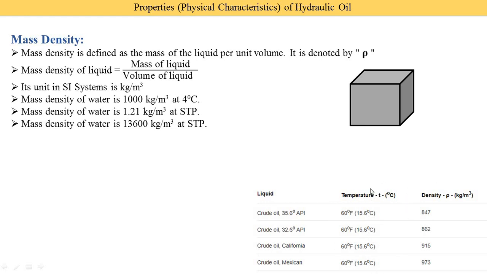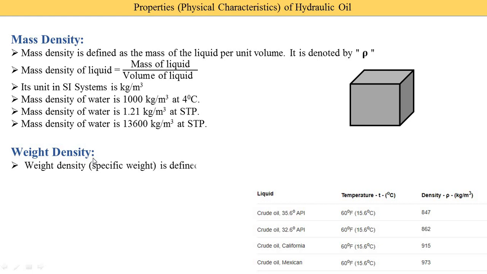So temperature is the main phenomenon to be considered here. So here you see this density. Similarly, when you go to fill petrol in your vehicles, at that time you also check the density of the petrol. At the petrol pump, one display is given for the density. So density is different depending on the temperature and different parameters.